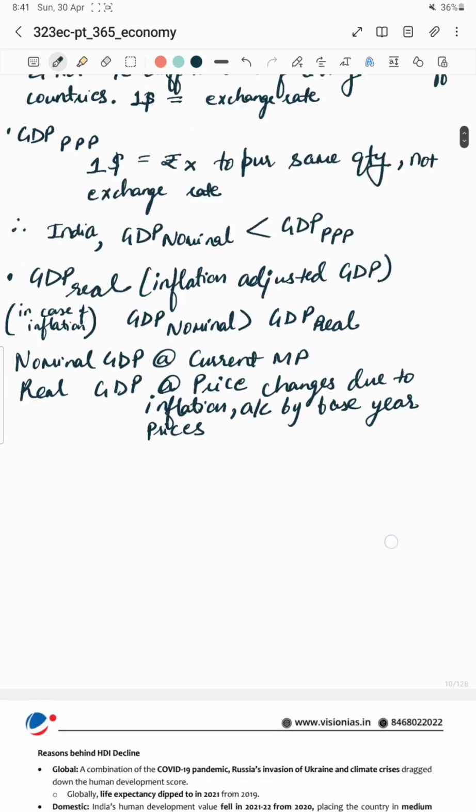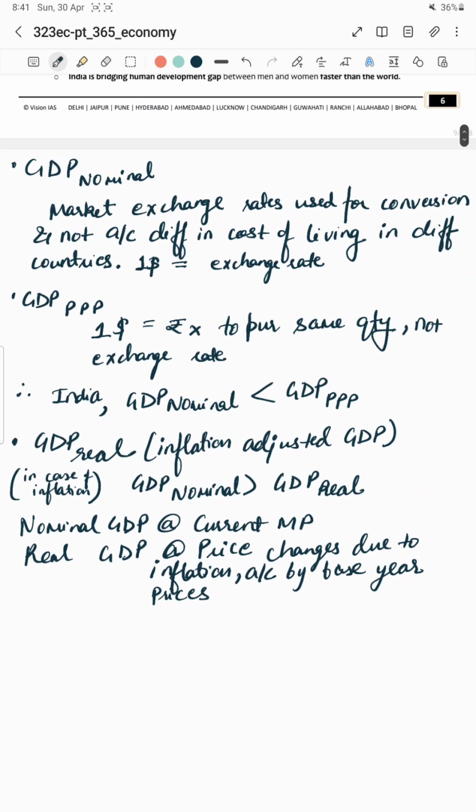What is this? In just a basic sense, what is nominal GDP? Suppose the GDP of a country is 100 rupees only, and $1 is equal to 100 rupees. Then the nominal GDP of the country would be $1. Nominal is just that you are converting the value of GDP as per the conversion rate. For GDP in real terms, whatever is the nominal GDP, you adjust for inflation. So if inflation is high, the nominal GDP will be greater than the real GDP.